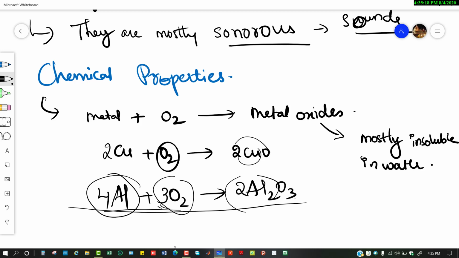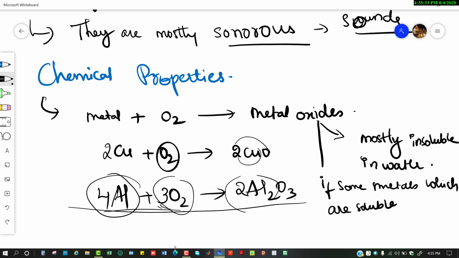But if some metal oxides are soluble, then they form alkalis. Alkalis means, in the periodic table, the first group, like alkali, or you can say bases, basic in nature substances.